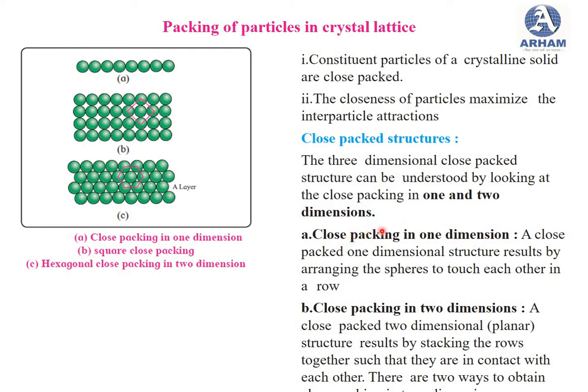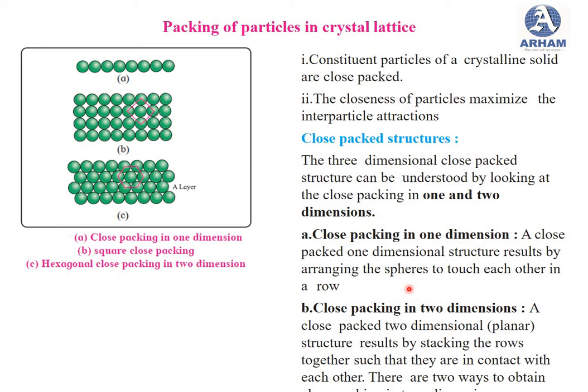Close packing in 1 dimension. A close pack 1 dimensional structure results by arranging the spheres to touch each other in a row.